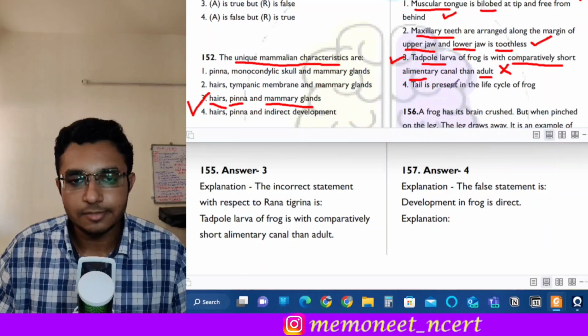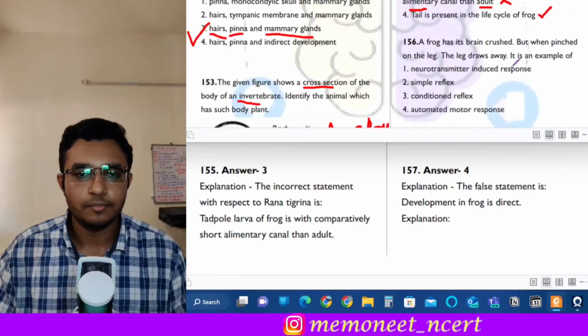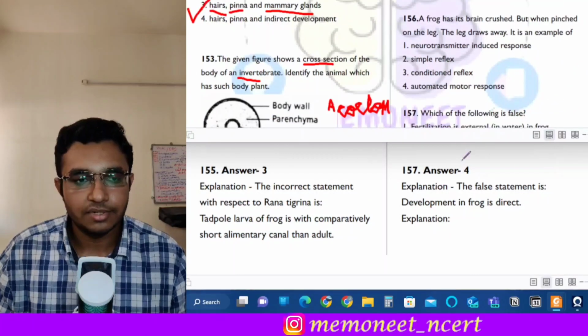Next is: tail is present in the life cycle of frog. So this is also a correct statement because tail is present, right? Next is question 156.